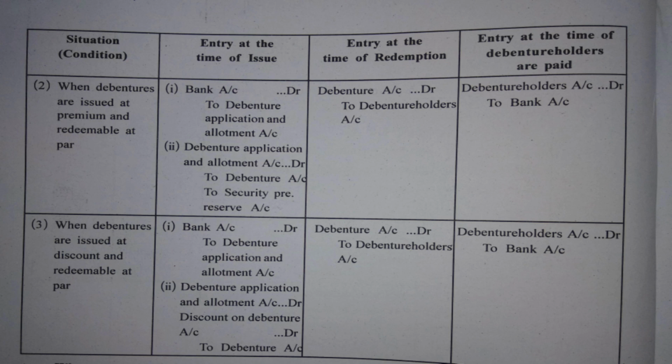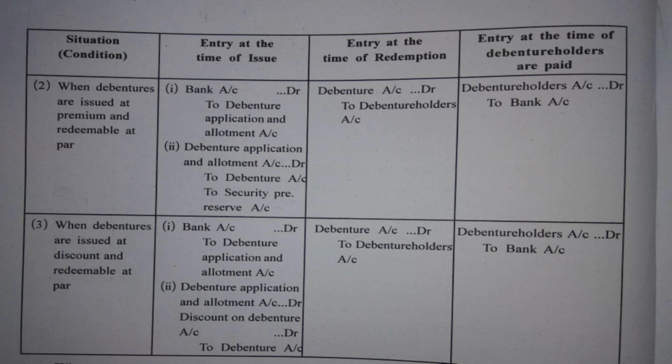So, entry at the time of issue: bank account debit to debenture application and allotment. Second journal entry: the amount of debenture will be transferred from debenture application and allotment to debenture account, and obviously the extra 30 rupees is to be transferred to securities premium reserve account. We have understood this topic in the previous lecture. The entry at the time of redemption is similar to the first case, both the journal entries. So I'm not repeating.